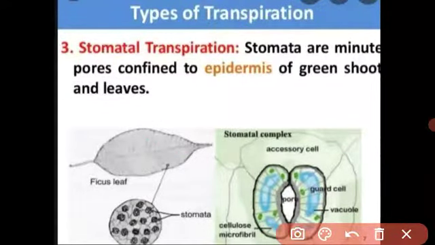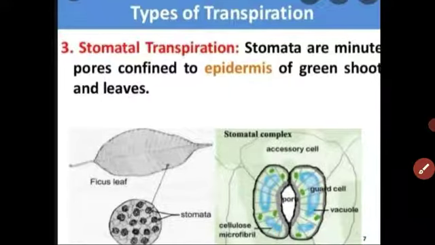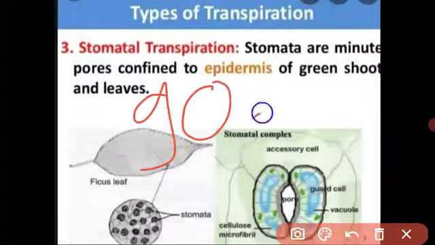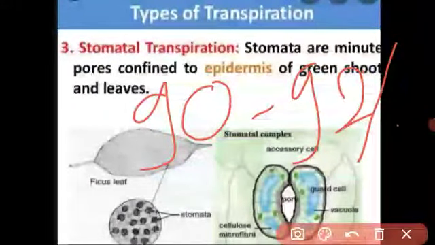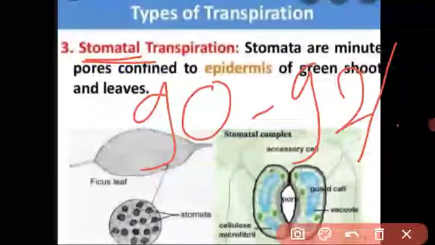Understood, student? What is meant by stomata? Stomata is the small opening present on the surface of the leaf. Due to transpiration, the stomata swell up and the water is lost to the atmosphere, and again the stomata shrink and close. Got it? 90 to 92% of water is lost by the plant through the stomata. This transpiration is called stomatal transpiration.